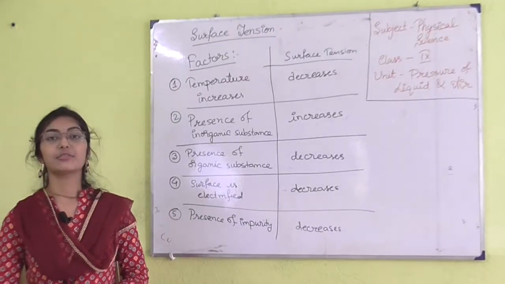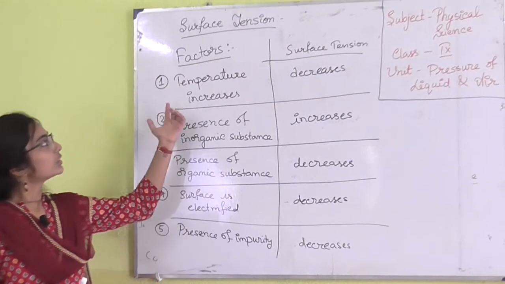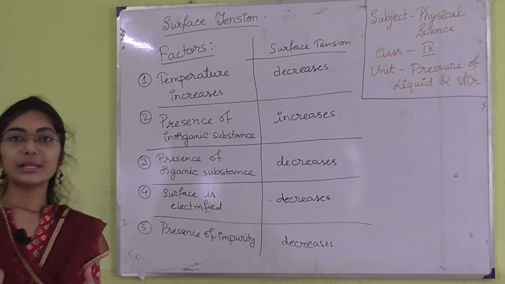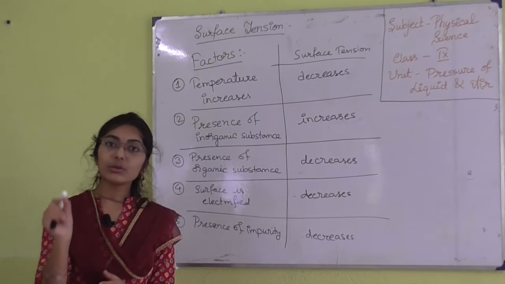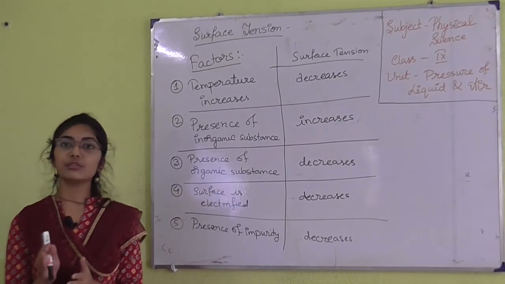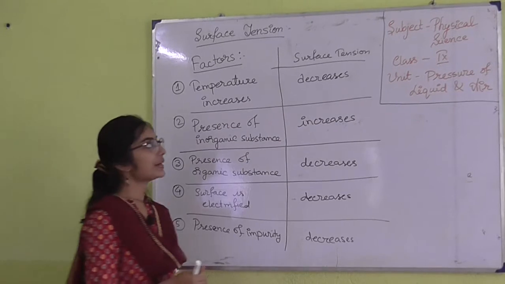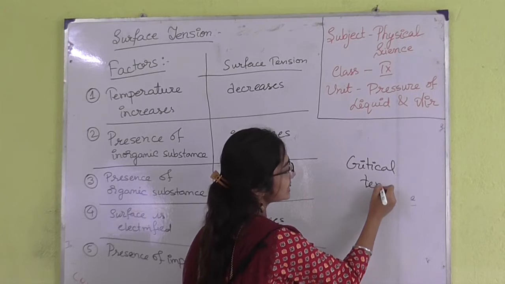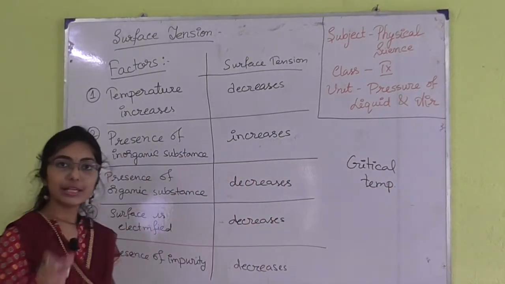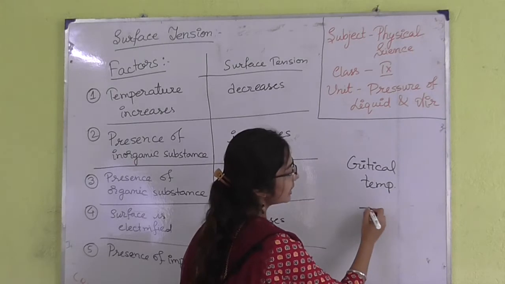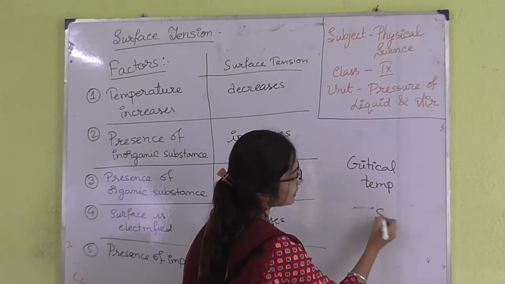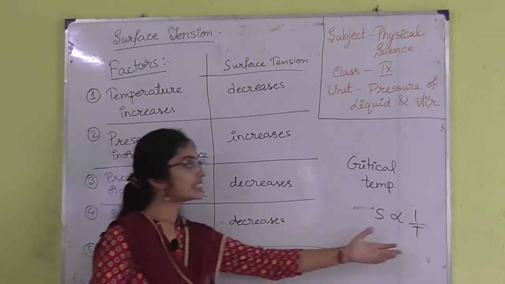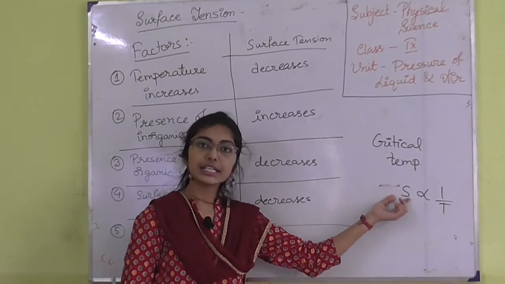We are going to discuss the factors of surface tension. So, the first factor is temperature. When temperature increases, the surface tension of a liquid decreases, and there is a particular temperature at which the surface tension of the liquid just vanishes. That temperature is known as the critical temperature. So, the relation between surface tension and temperature is inversely proportional. When temperature increases, surface tension decreases.